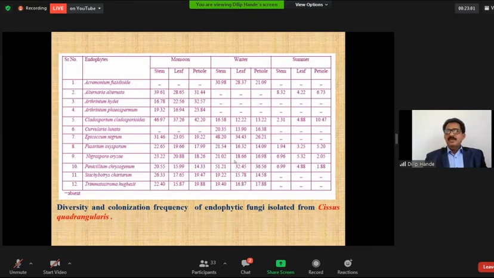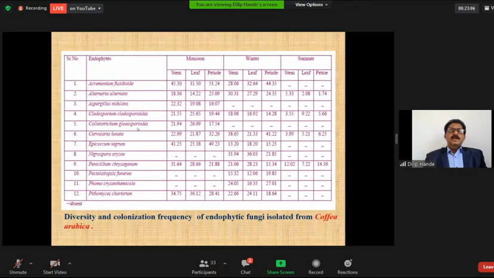In the next plant, Coffea arabica, the endophyte diversity is also higher in the monsoon and winter seasons, and this diversity was again studied in different parts of the plant, that is the stem, leaf and petiole, which shows variation in fungal diversity.